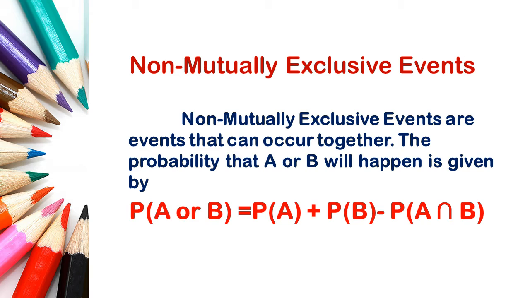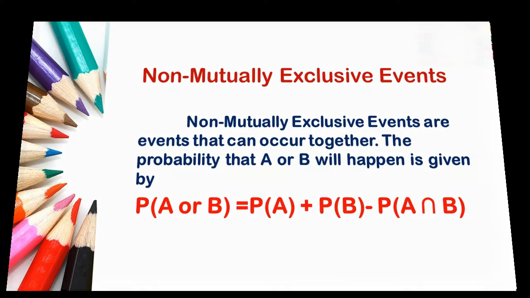Non-mutually exclusive events are events that can occur together. To solve for this, we will get the probabilities of both events less their intersection. Let us try to solve this problem and determine if this suggests mutually exclusive events or non-mutually exclusive events.